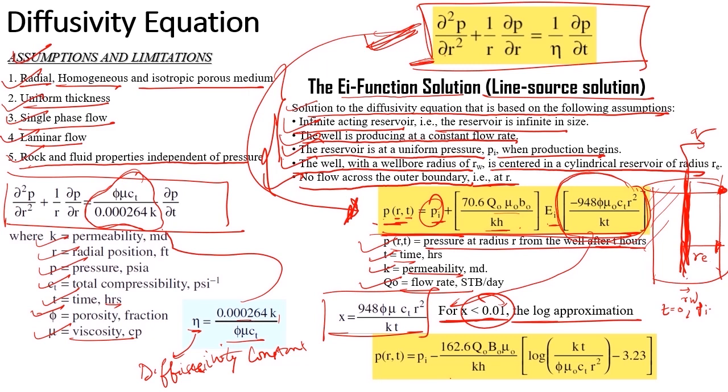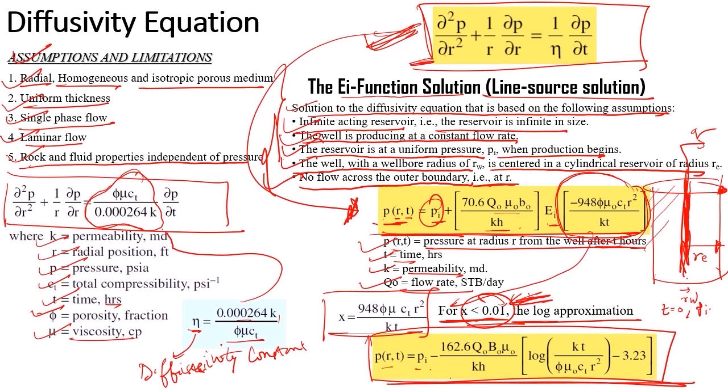Again, the derivation of this particular thing has been given in the Reservoir Engineering Handbook by Tarek Ahmed sir, so you can refer to that. Now on placing the x less than 0.01 condition, I can go for a log approximation. So my final answer would be this. Okay, where P(r,t) is equal to Pi minus 162.6 Q mu B upon KH into log of Kt upon phi mu Ct r square minus 3.23. Alright, okay. Now let's move further.